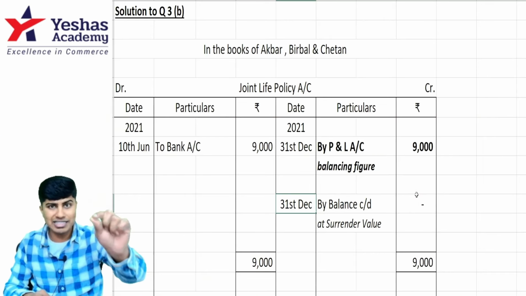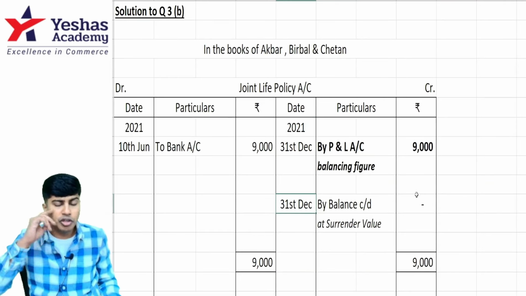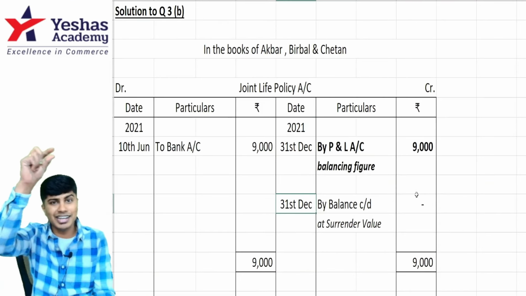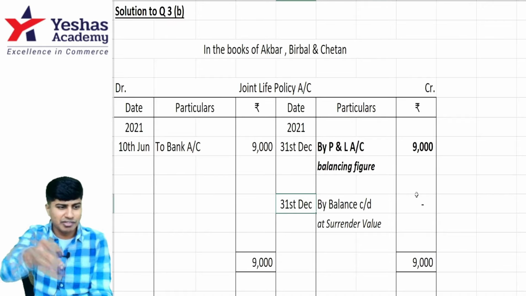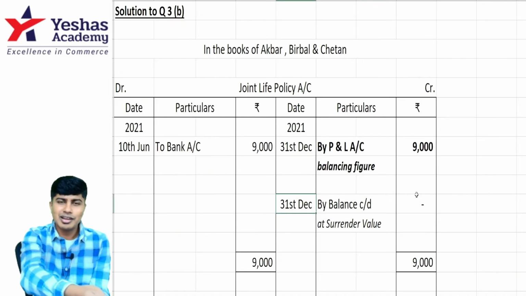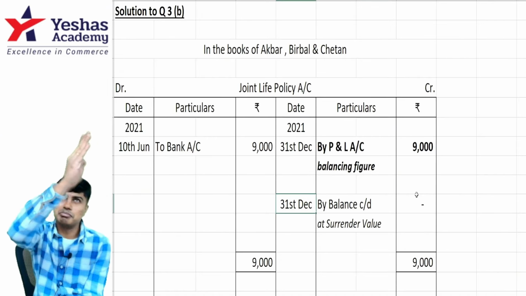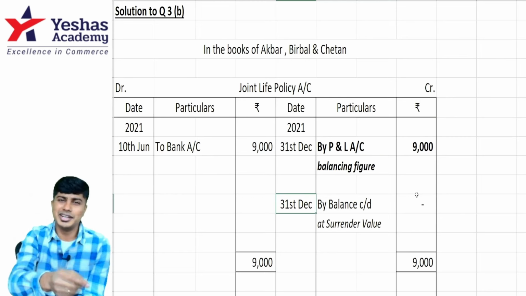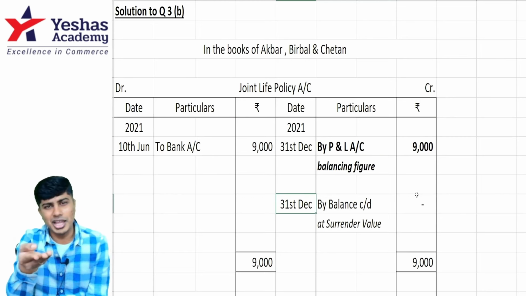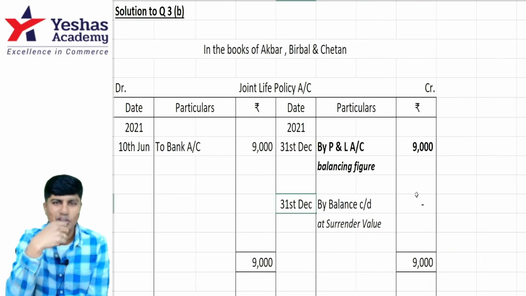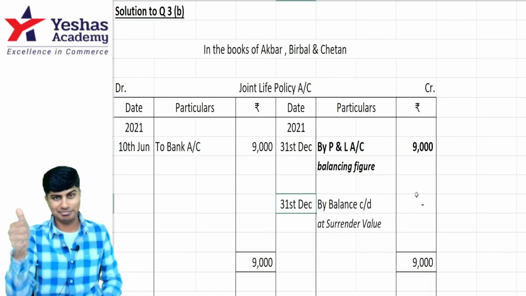I have a small examination tip here for all of you. When you prepare the date column, you can write the year at the top, 21, 22 or 2021, and just write the date and month. And if all the transactions are in the same month, write the month and year at the top, you can write only the date. That will save repetition time, ink and energy, as well as make the answer look much cleaner.